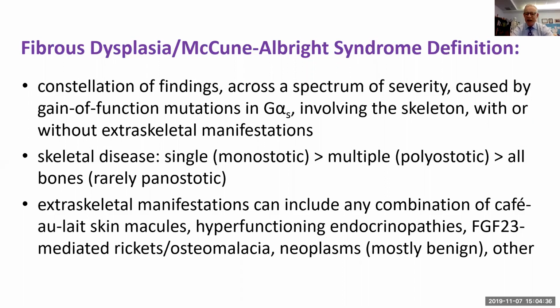It's caused by gain-of-function mutations in G-alpha-S. It involves the skeleton with or without extraskeletal manifestations. The skeletal disease can involve a single bone, monostotic, multiple, polyostotic, or rarely panostotic. The extraskeletal manifestations can include any combination of café-au-lait macules, hyperfunctioning endocrinopathies, FGF23-mediated rickets, osteomalacia, neoplasms, mostly benign, and others.